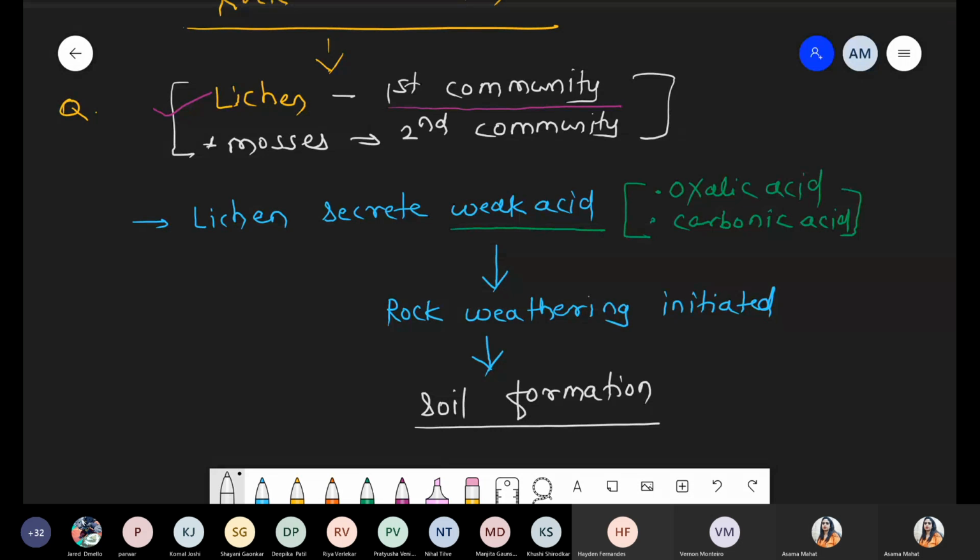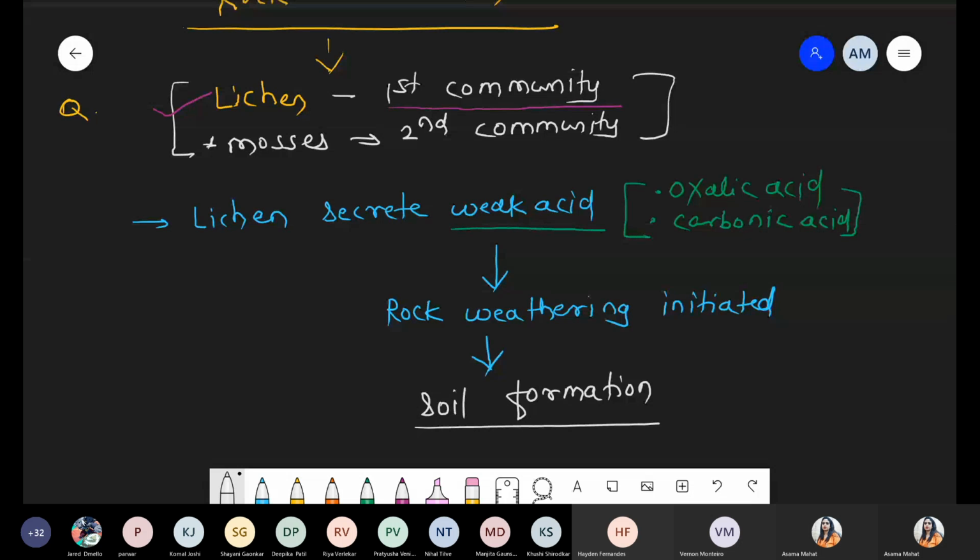Mycelium secretes the weak acid, and as acid is secreted, ultimately that rock undergoes breakdown, the weathering process, and slowly that rock is converted into soil. So on the rock during succession, lichen is the first pioneer community, and the second community is mosses, because once lichen dies, that environment is favorable for the growth of mosses.